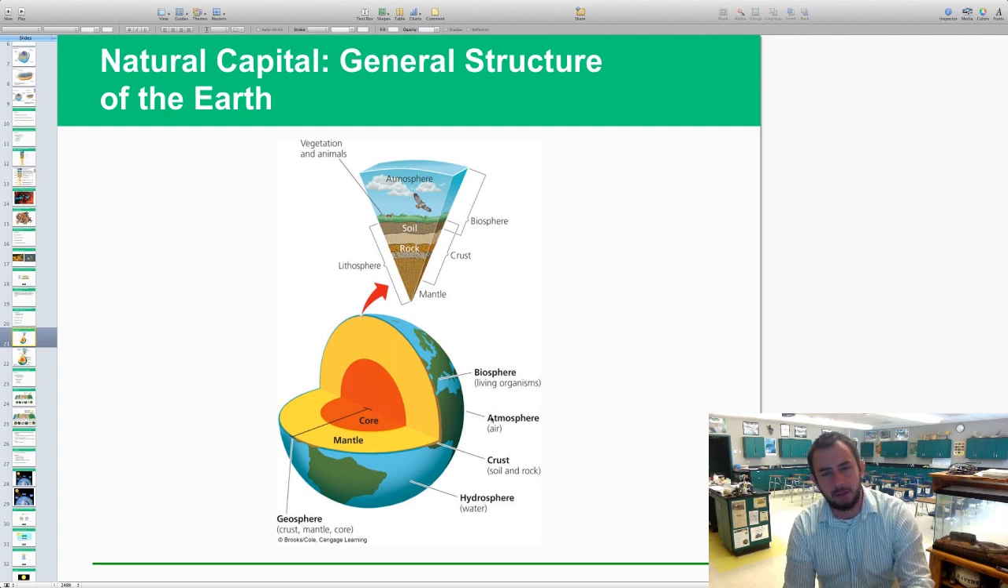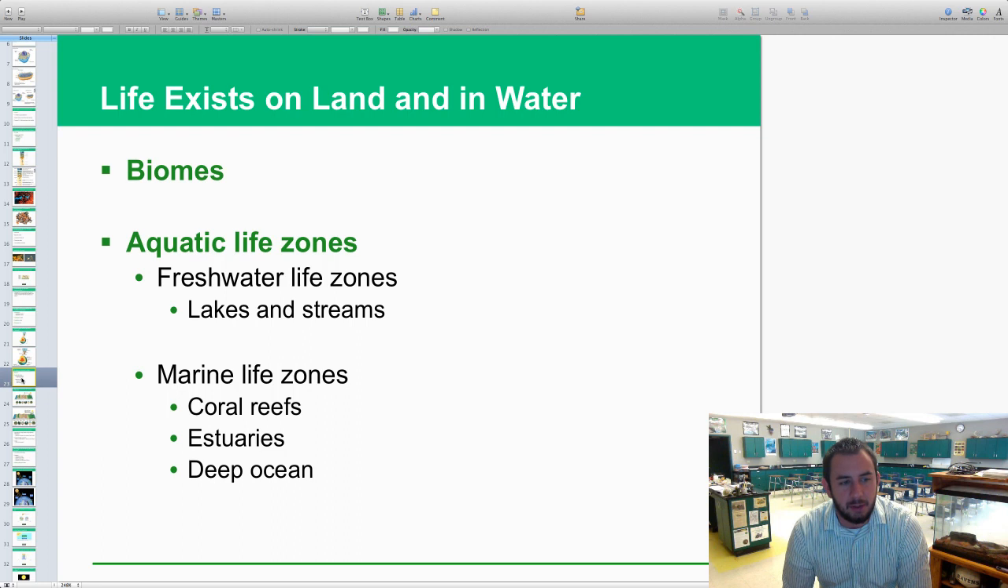Oh, the atmosphere, which you can't really see here, but you can see in this little splice here. It does contain a little water, but the atmosphere is mostly made up of gases. And again, that is how that whole thing shakes down as far as what helps us to sustain life. Life exists on land and in water.